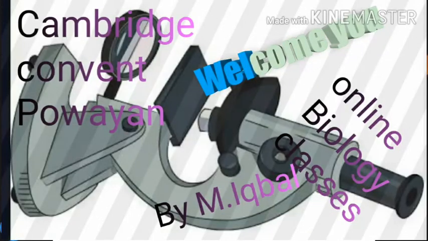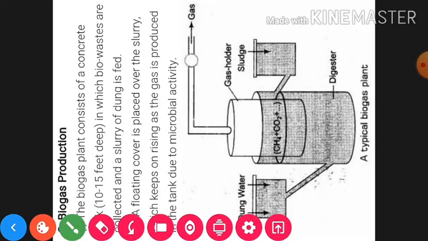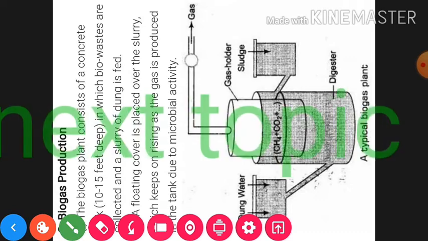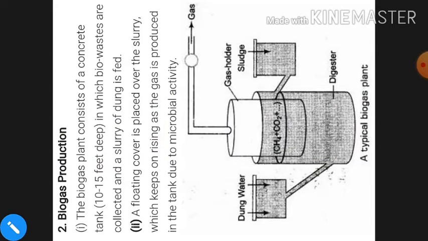Hello students, now in this video we are going to know about the production of biogas. How is biogas produced in different ways, and what is the role of the microbes in the production of biogas? First it is essential to know which microbes are useful in production of biogas. You must remember the microbes which are useful in production of biogas.